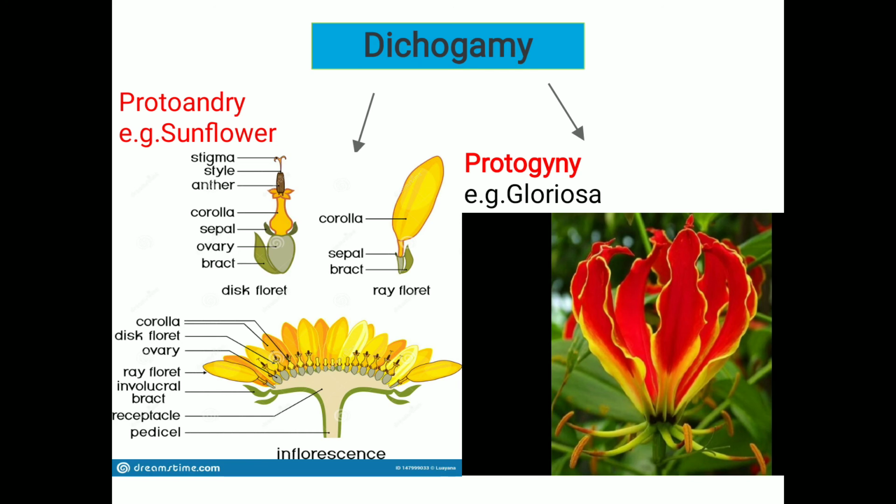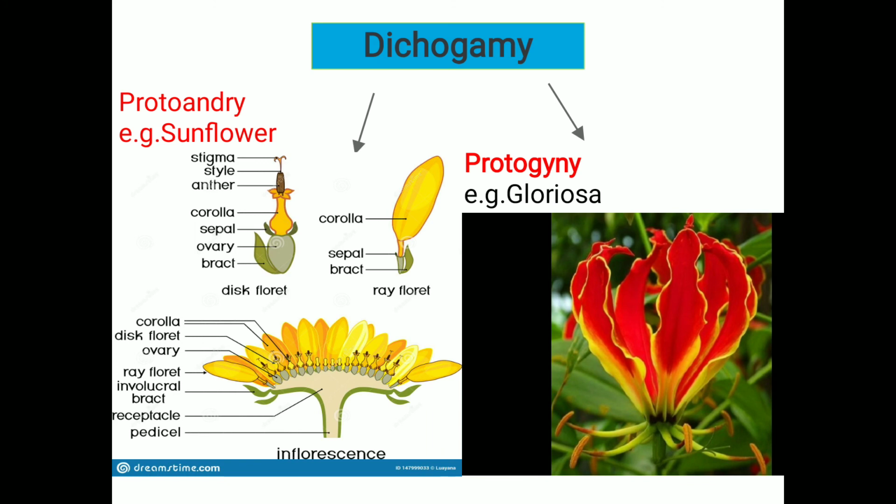Protandry: in this case, the androecium matures earlier than the gynoecium. You can see it in the disc florets of sunflower. Second is protogyny. The gynoecium matures earlier than the androecium.